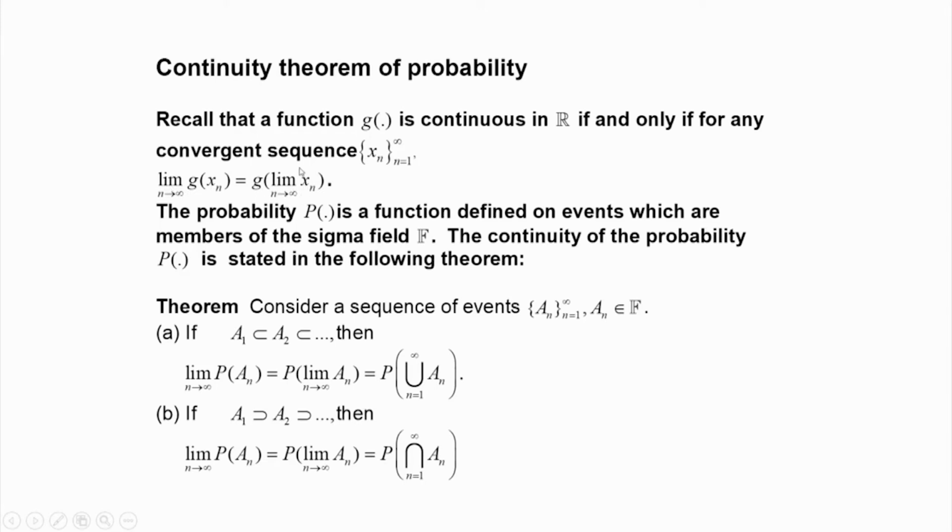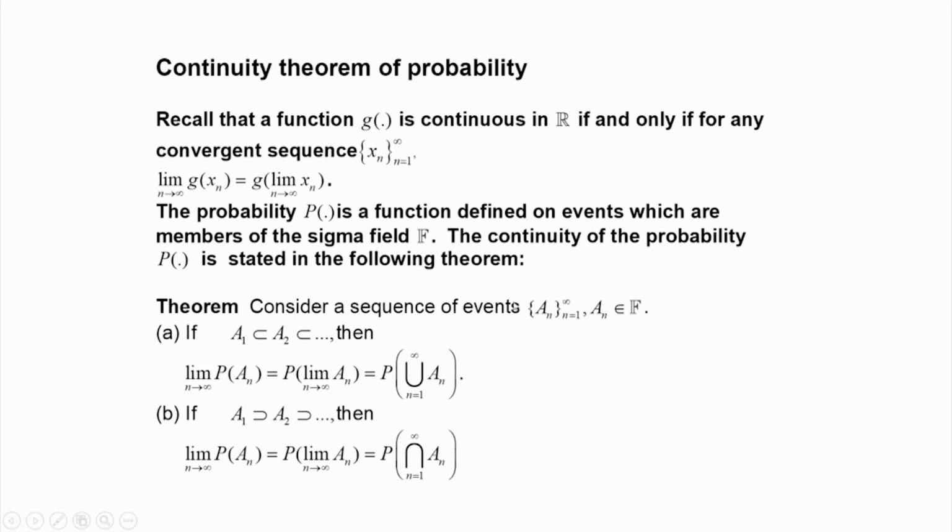The same concept can now be extended to probability, because probability P is also a function. It is defined on the events. Now, what are events? They are the members of the sigma field F. So, that way we define probability on the sigma field F. Each element of the sigma field is an event, and on that this probability function is defined. Therefore, the concept of continuity of probability P can now be stated in the following theorem.